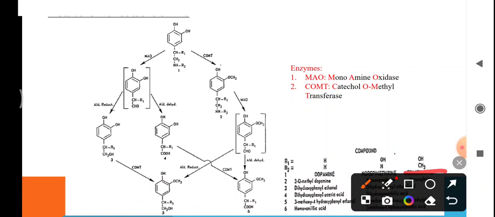But the final products are the same, that is vanillyl mandelic acid or 3-methoxy-4-hydroxyphenyl ethyl glycol in both the cases of norepinephrine and epinephrine, which then undergo phase 2 reaction.